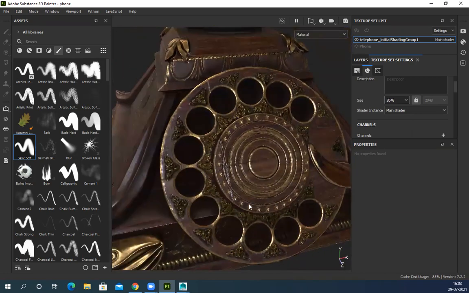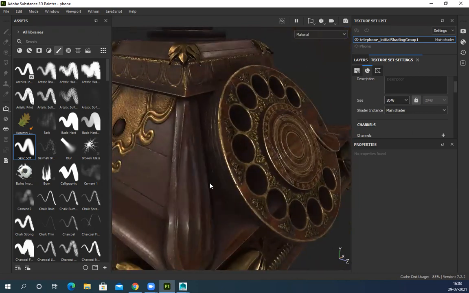See, it's way crispy and clean. 4K will be even better. So like this, we modify everything, and it's pretty simple. It's just a matter of practice. Once you start practicing, it becomes super easy.